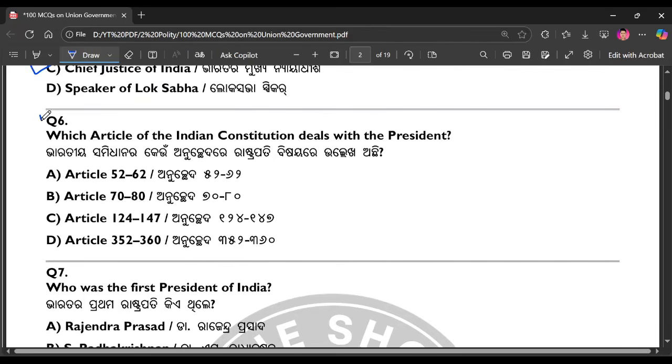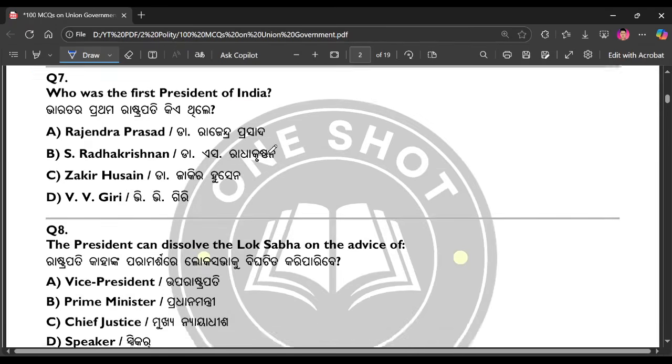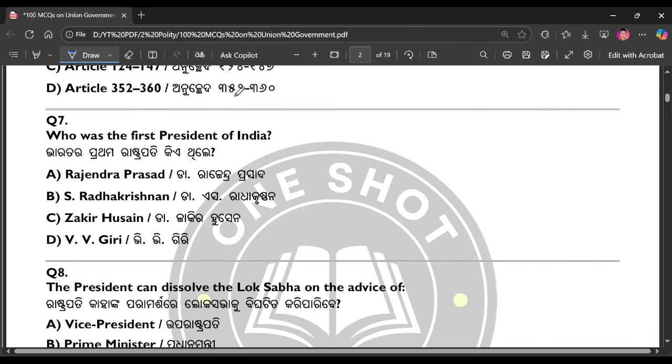Question number 6. Which article of the Indian Constitution deal with the President? The right answer is Article 52 to 62. Question number 7. Who was the first President of India? The right answer is option number A.